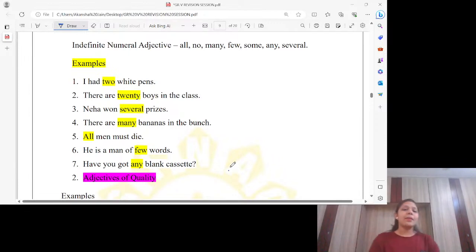Okay. There are many bananas in the bunch. Again, bananas are countable, we all know. All men must die. All men are countable. He is a man of few words. Have you got any blank cassette?